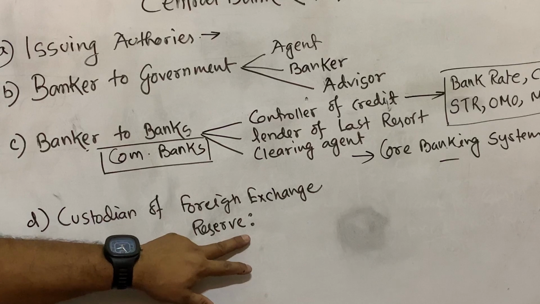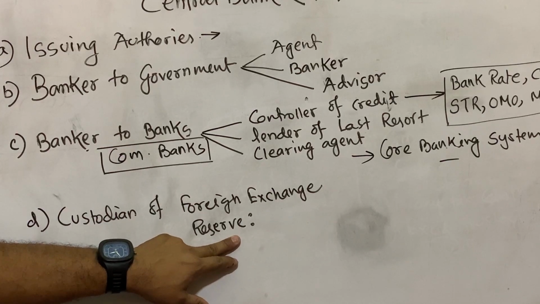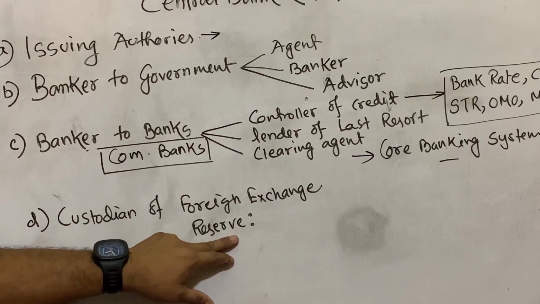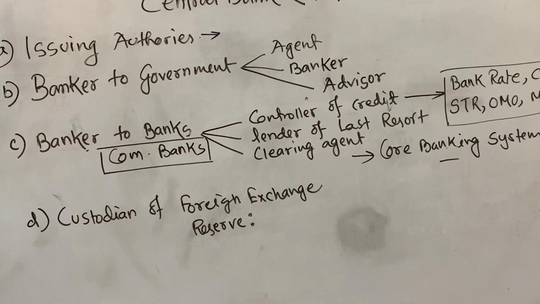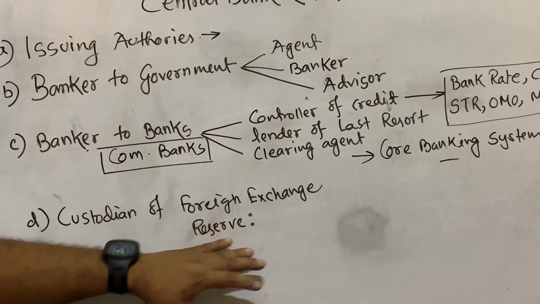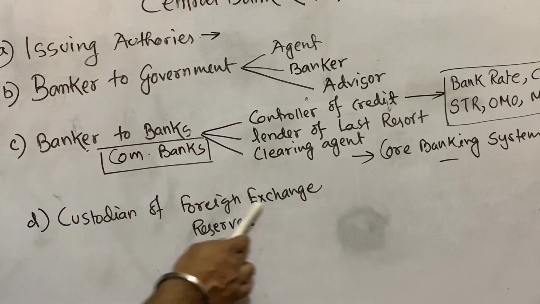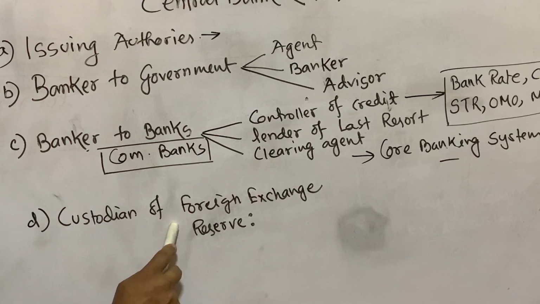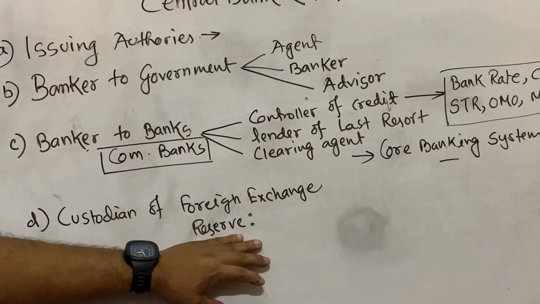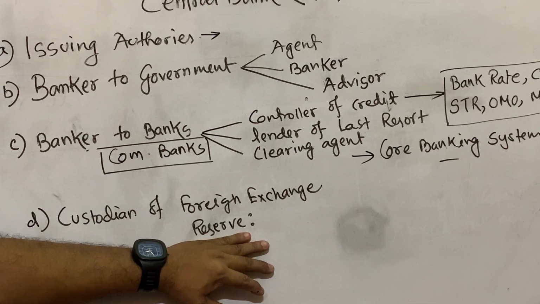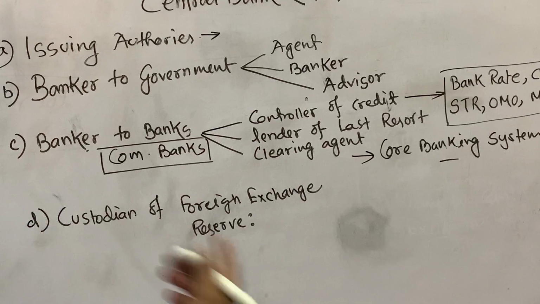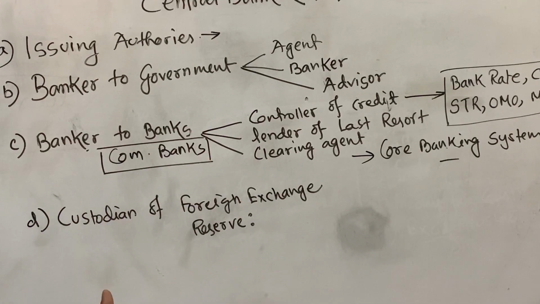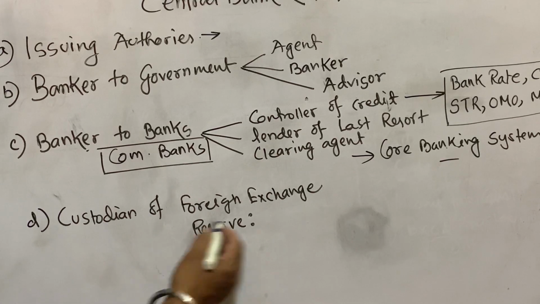Foreign exchange reserve means, suppose if we want to collect foreign exchange, we have to collect it from a commercial bank. How from the commercial bank? Because central bank collects foreign exchange by selling gold or some other ways, and distributes it to the commercial banks, and from those commercial banks we can collect the foreign exchange. So custodian of foreign exchange means central bank acts as a custodian of foreign reserve. Whenever foreign exchange is required, central bank may sell gold and collect foreign exchange, or sell foreign exchange to collect gold from other countries. This is custodian of foreign exchange reserve.